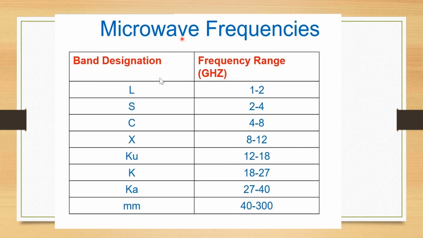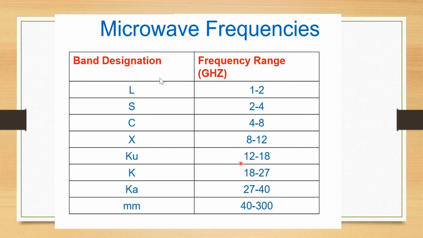Let us move on to the microwave frequencies. The subbands under these microwave frequencies are given under band designation and their frequency ranges in this tabular column. That is L band, which ranges between 1 to 2 GHz, S band, which ranges between 2 to 4 GHz, C band, which ranges between 4 to 8 GHz, X band, which ranges between 8 to 12 GHz.